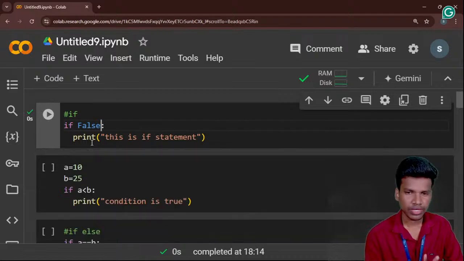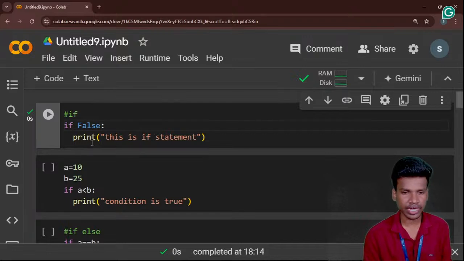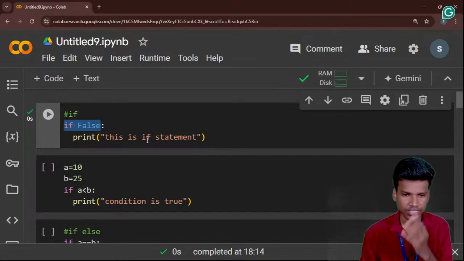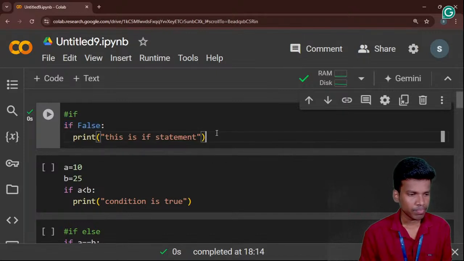Yeah, because there will be no other condition, right? If we have only one condition, that is the if, and no other condition, then nothing else is considered. Exactly. If the condition is false, the output does not come automatically. Once the condition is true, the if statement will be executed. That is the difference.